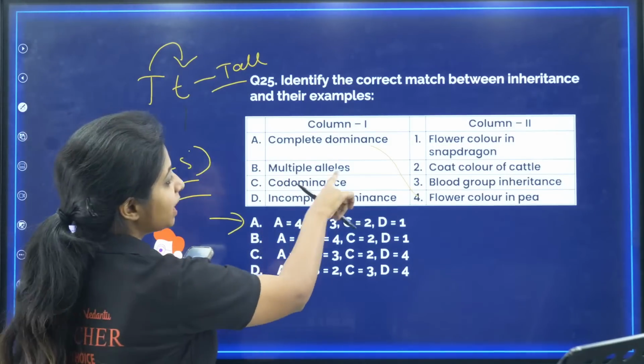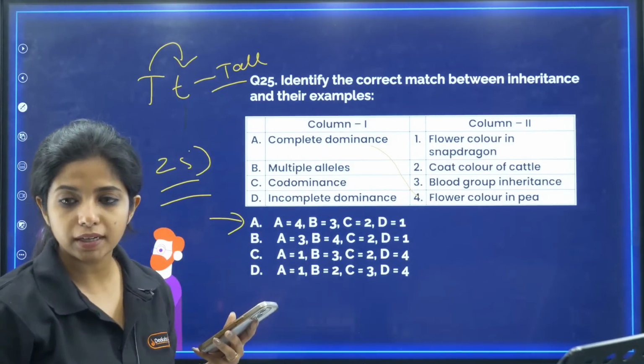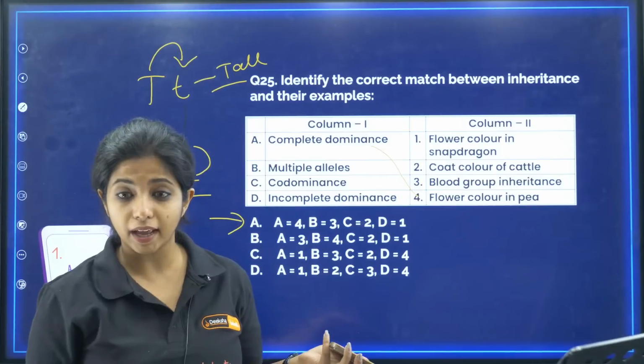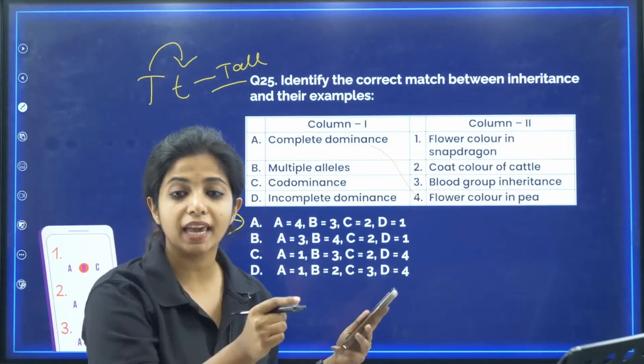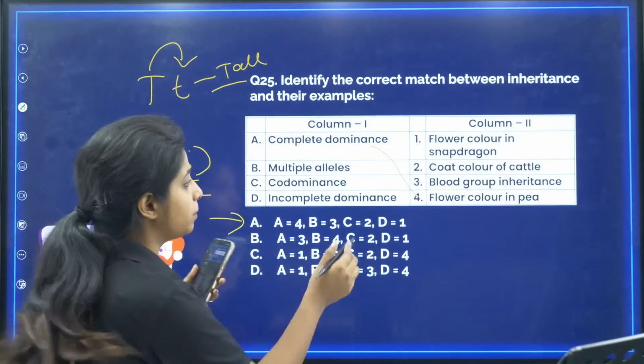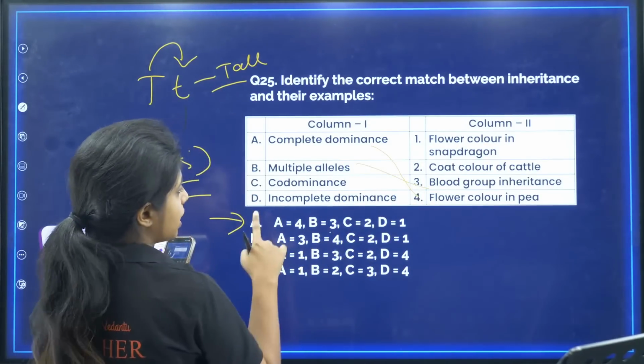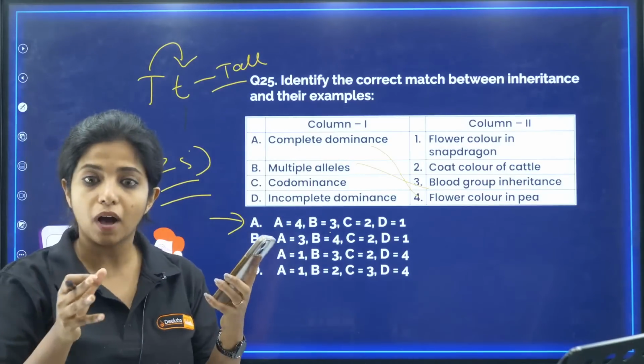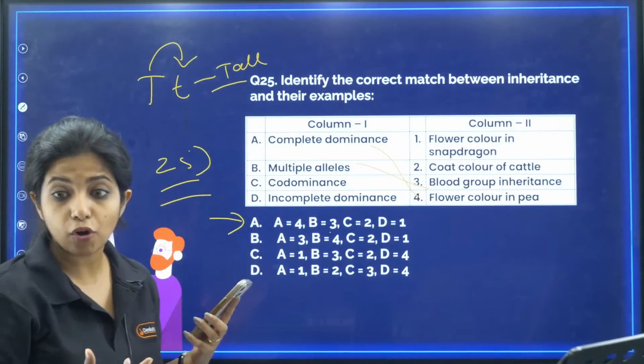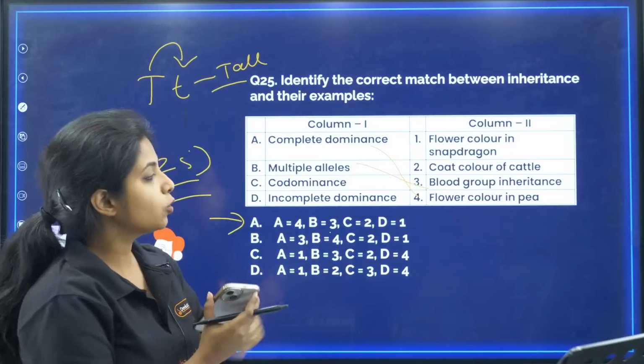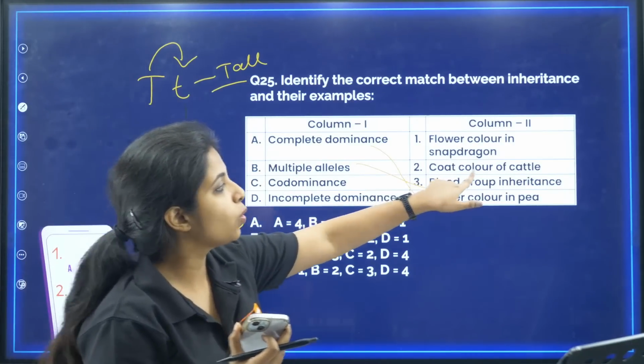So now multiple alleles. Where do you find it? In blood group. That's the most common thing that I remember. In blood group, I have A, B, O, all of them are multiple alleles. So B goes with 3, correct. Co-dominance, that means both of them are equally dominant. Again, it can go for blood group only. But since blood group is already gone, I have one more option, that is coat color of cattle.